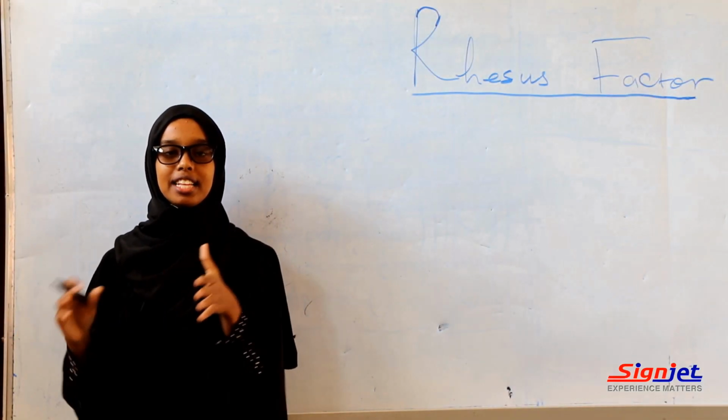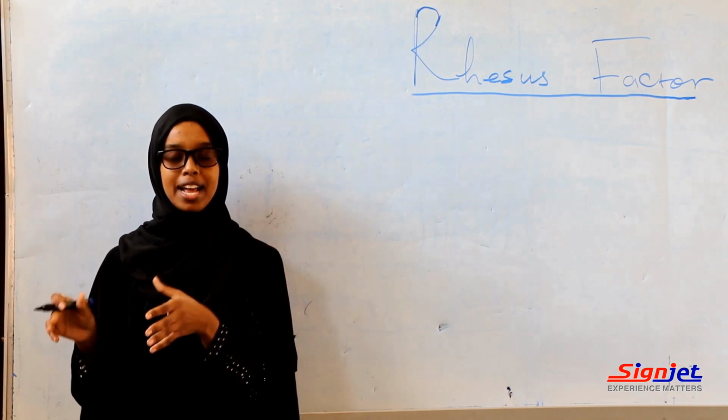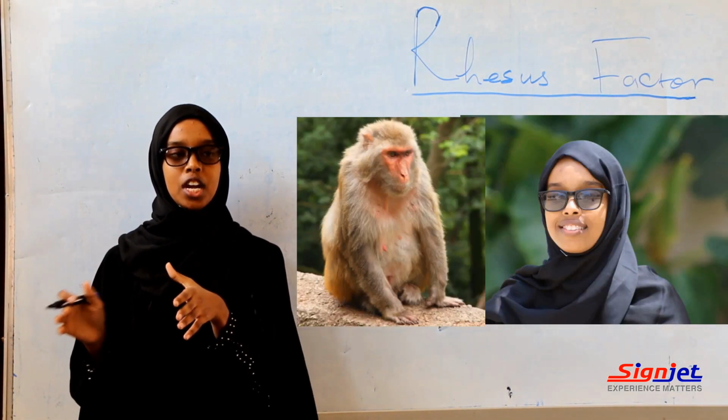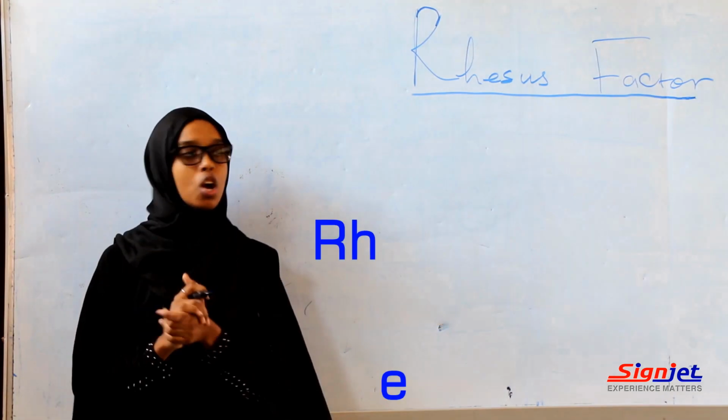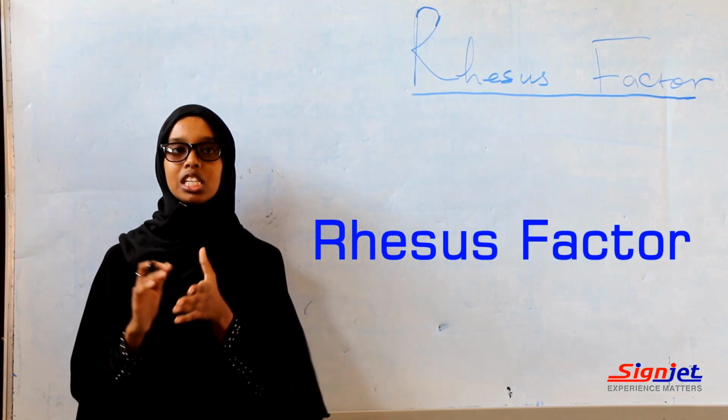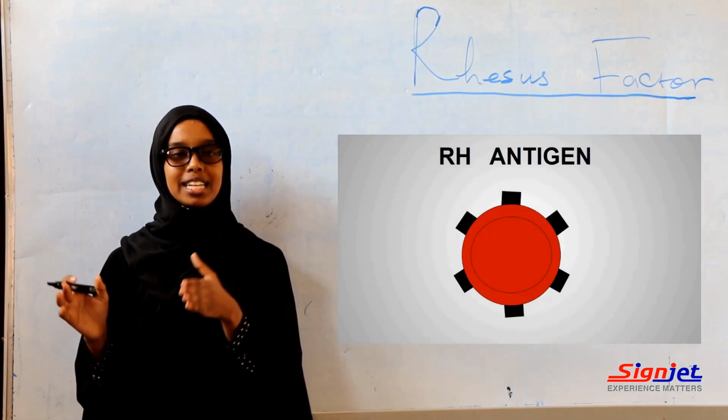Have you ever thought that there are common genes in monkeys and humans? Yes, there is the Rhesus factor. So what is the Rhesus factor? The Rhesus factor is the antigen on the surface of a red blood cell, beside the antigen of the blood group.